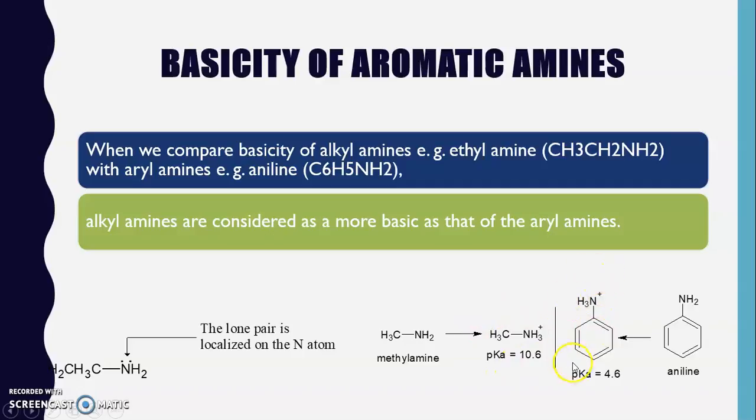As this is the conjugate acid of aniline and it is stronger, we can say that aniline will be a weaker base. Similarly, this conjugate acid is weaker, due to which its conjugate base is stronger. So this can be supported by this example, where methyl amine or any alkyl amine is considered more basic as compared to the aromatic amines.